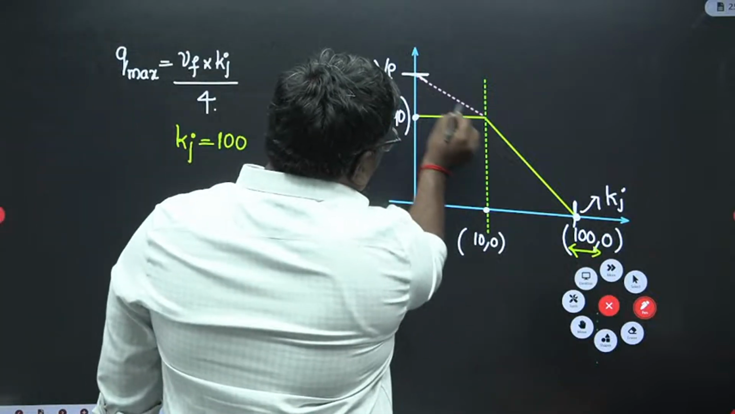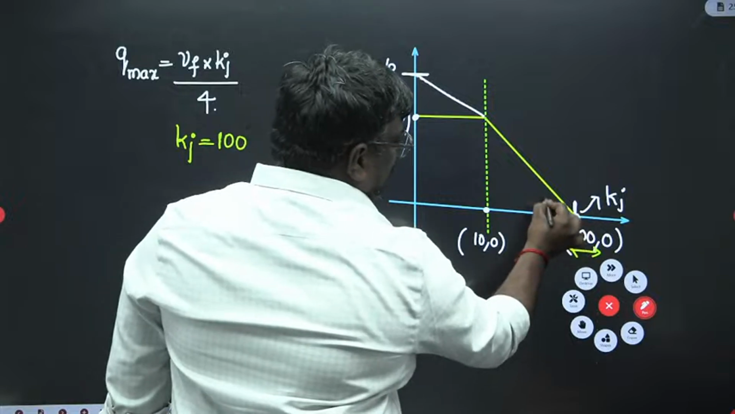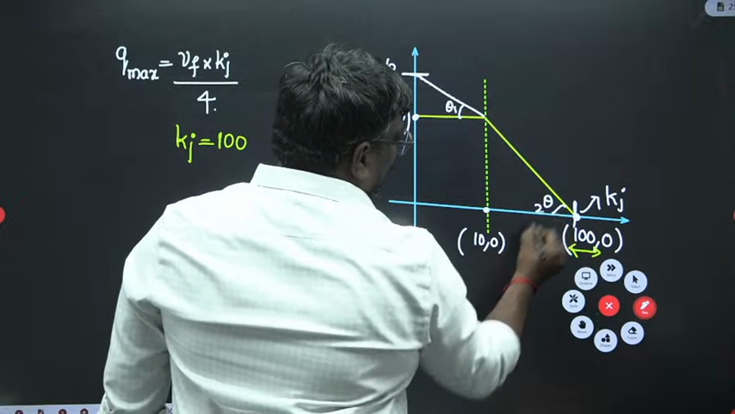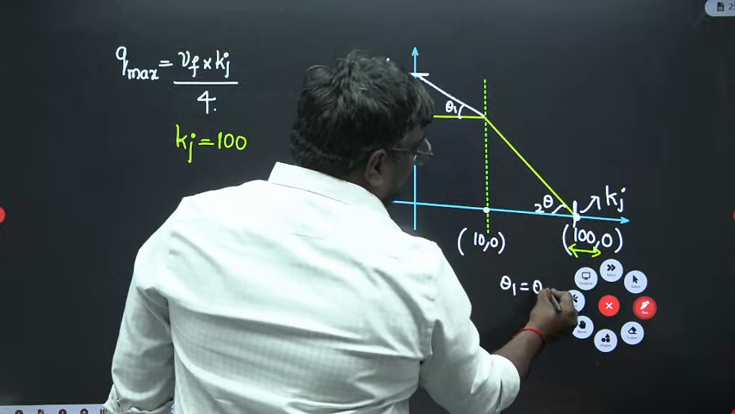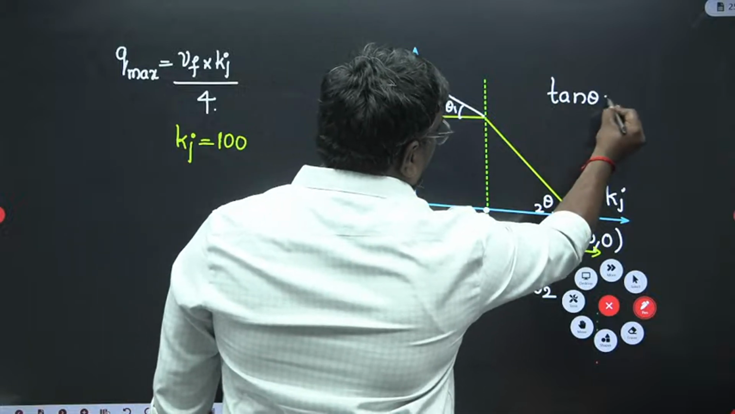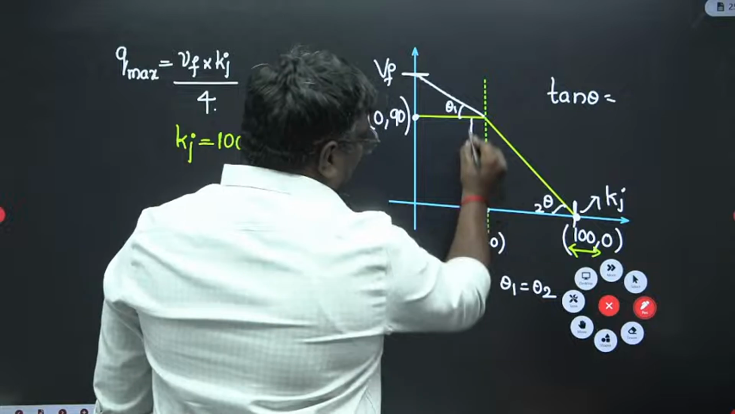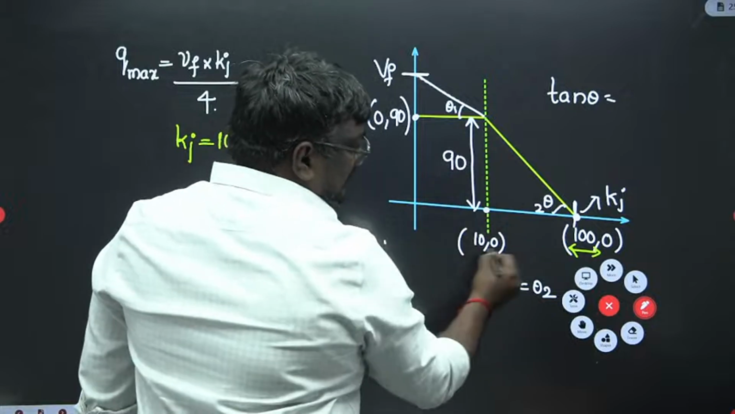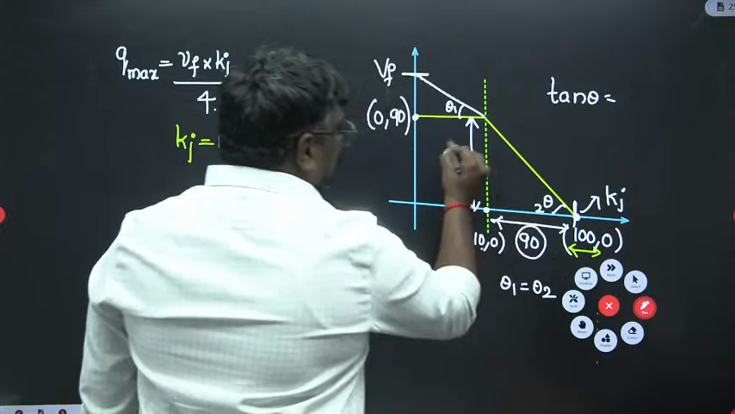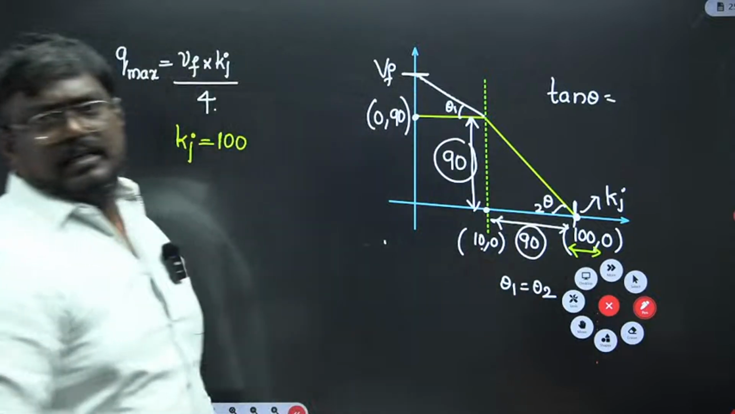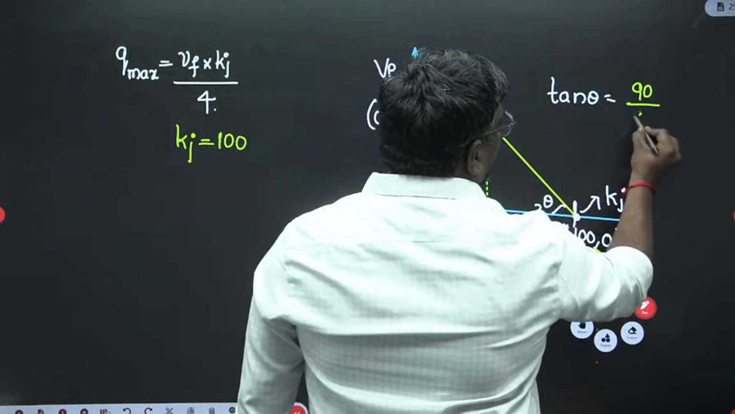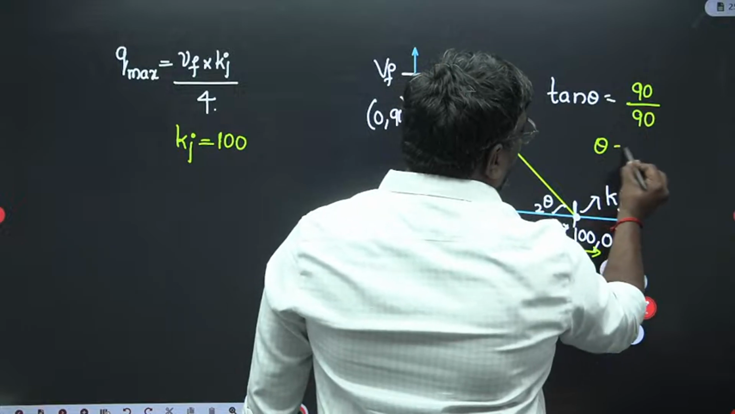Now let us see from simple maths. This is a straight line, so it should continue in this way. If I take this angle as theta 1 and this as theta 2, theta 1 should be equal to theta 2. Basic maths. So what is theta? Tan theta is equal to opposite by adjacent. This value is 90, here it is 100 minus 10, and this value will also be equal to 90. So this is 90, this is 90. Yes or no? So tan theta will be equal to 90 by 90, so theta is equal to 45 degrees.